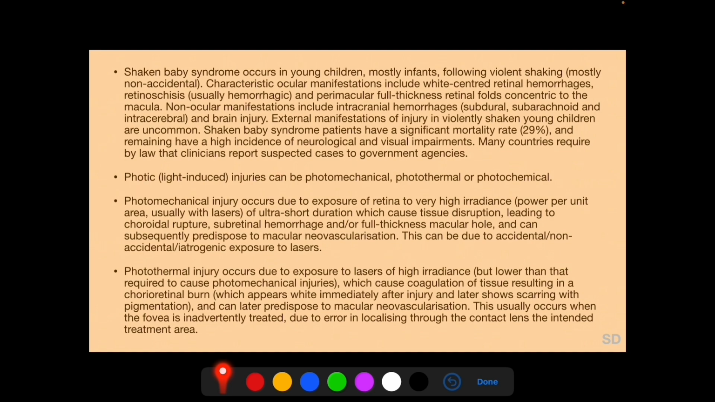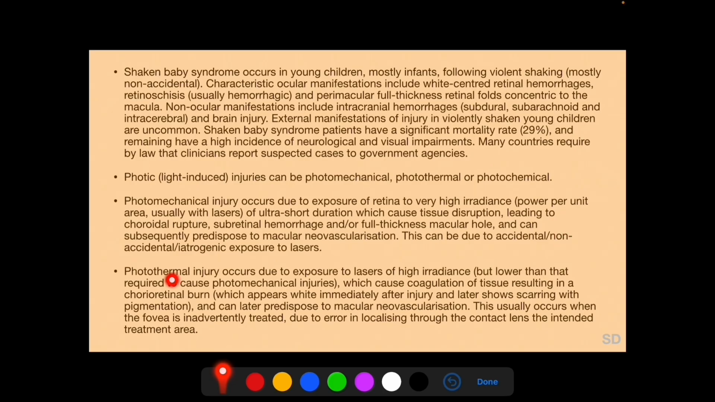Photic injuries can be photomechanical, photothermal, or photochemical. Photomechanical injury occurs due to exposure of the retina to very high irradiance of ultra-short duration, typically with lasers, which cause tissue disruption, leading to choroidal rupture, subretinal hemorrhage, and or full-thickness macular hole, and can predispose to subsequent development of macular neovascularization. This exposure to laser can be accidental, non-accidental, or iatrogenic.